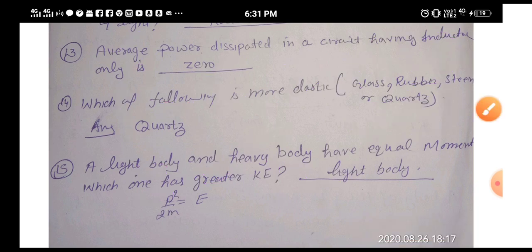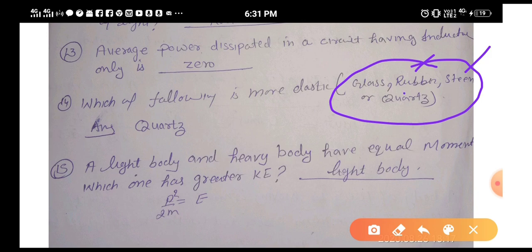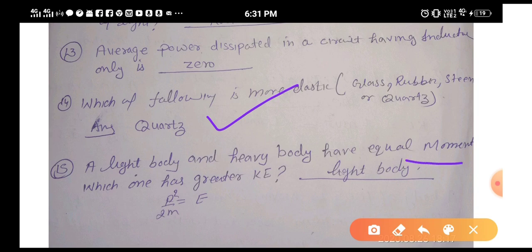Okay, next is: which of the following is more elastic? Dear friends, here many people are getting confused about which would be the answer: glass, rubber, steel, quartz. In our syllabus we have studied that steel is more elastic, and when we compare rubber and steel, steel is more elastic. But here quartz is also there, and quartz's elasticity is much more than steel, so the answer will be quartz.